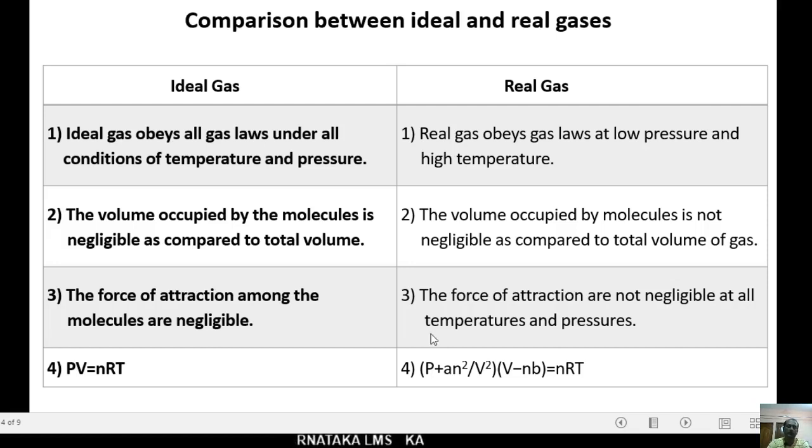Here ideal gas obeys the equation PV equals nRT, but real gas obeys the van der Waals equation like (P plus an squared divided by V squared) into (V minus nb) equals nRT. This is about the comparison between ideal gas and real gas.